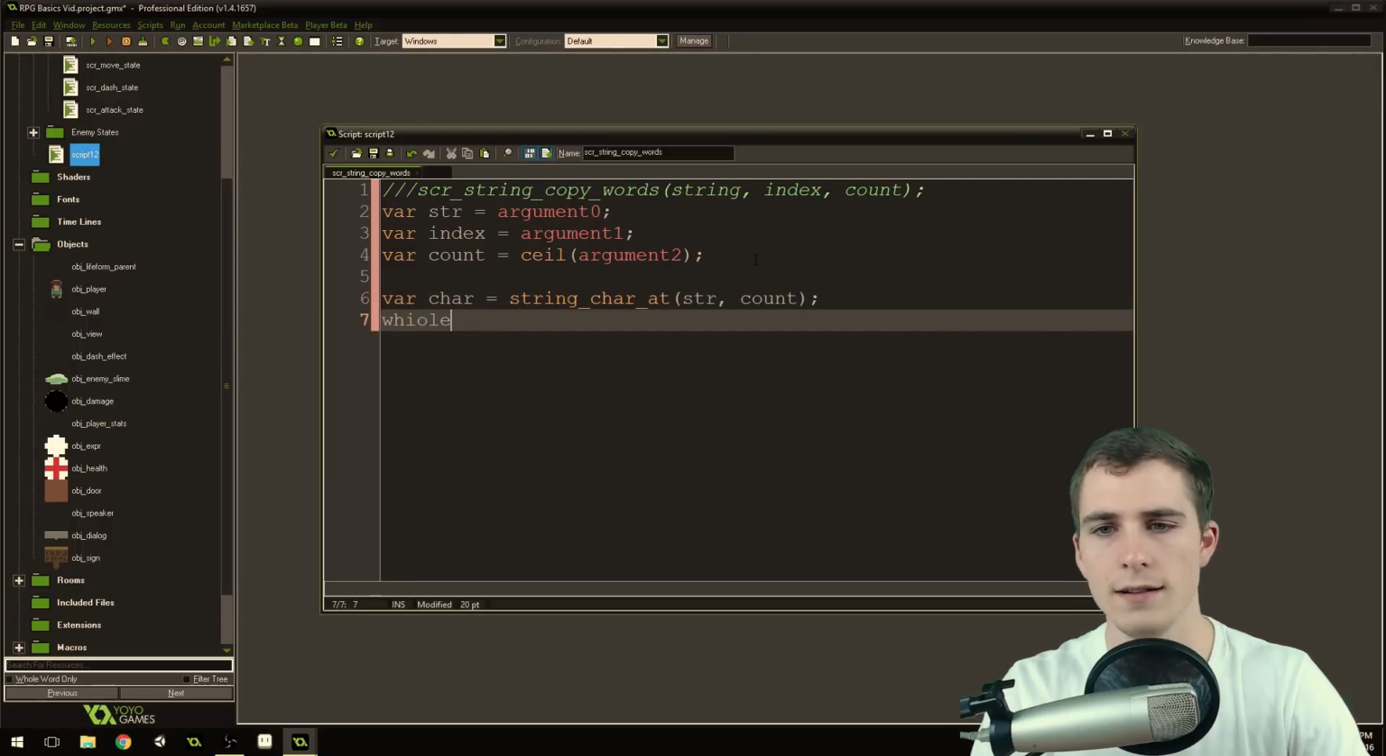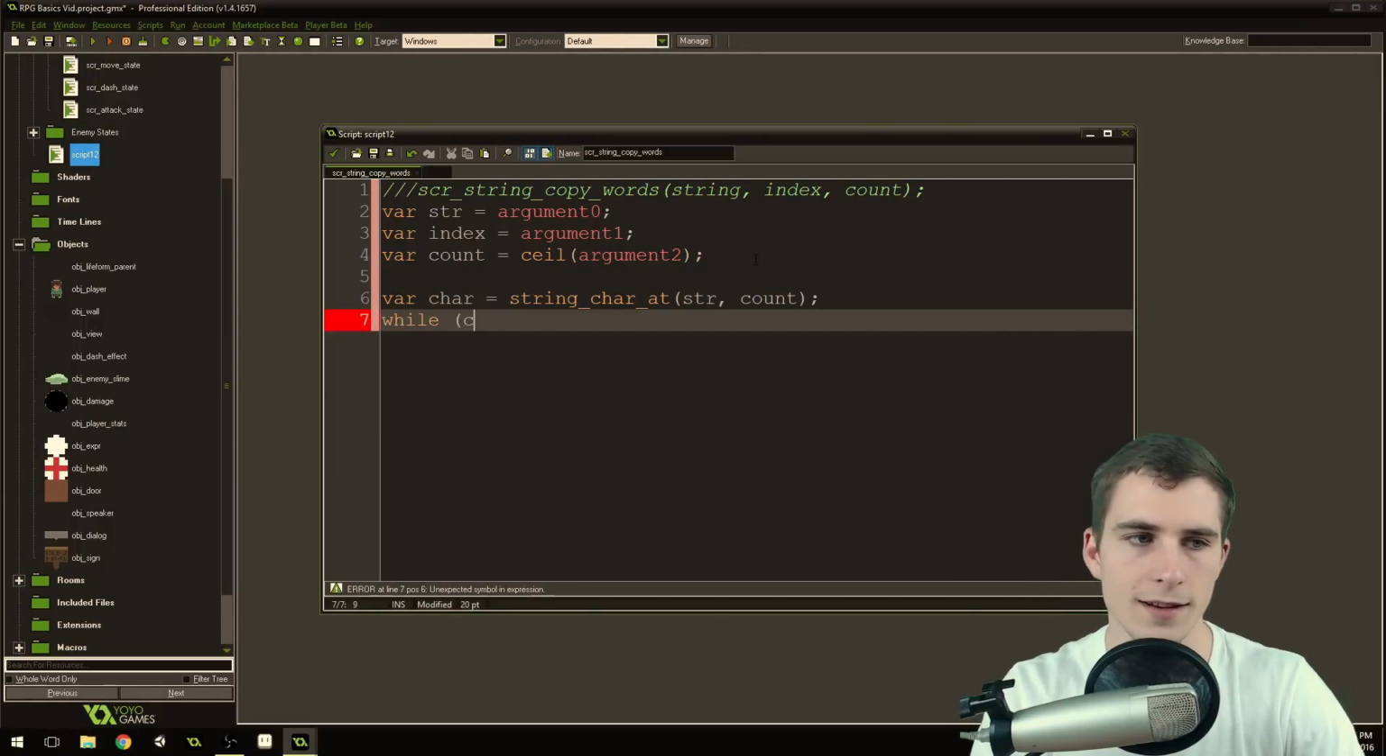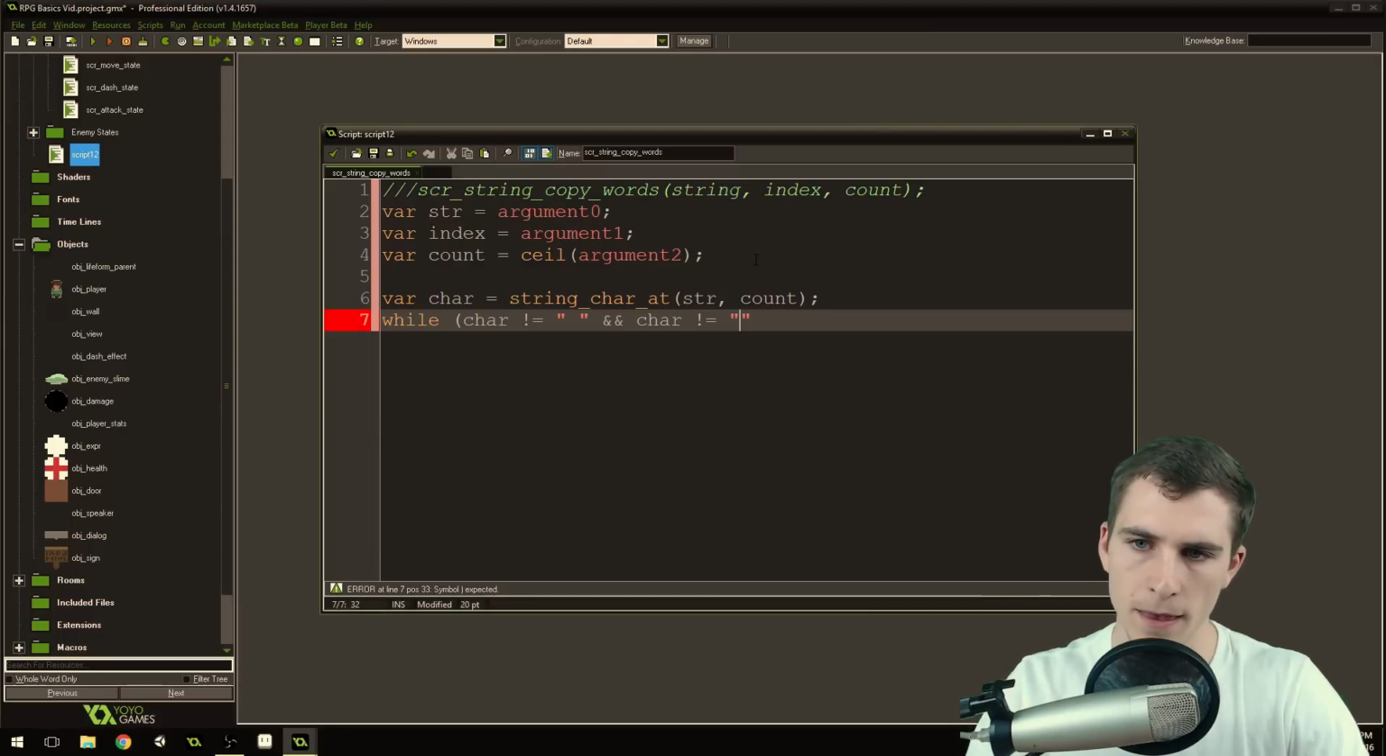Then we're going to say while char does not equal a space, so I literally have quotations with an empty space there, and char does not equal an empty string, okay? Because string char at can return an empty string too. So we want to check to make sure that it doesn't equal an empty string.